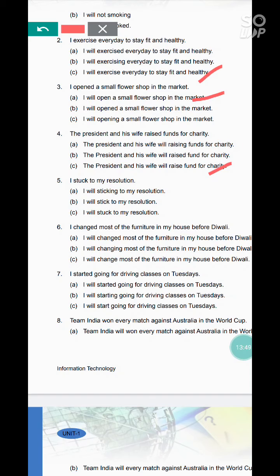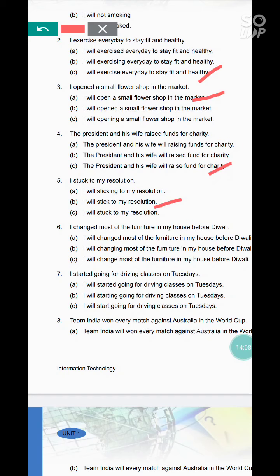Fifth question is I stuck to my resolution. Answers are I will sticking to my resolution. I will stick to my resolution. I will stuck to my resolution. Correct answer is B. I will stick to my resolution. Verb's first form, na, stick.